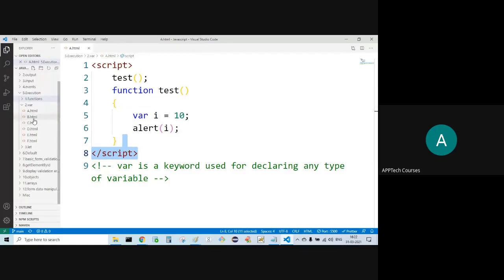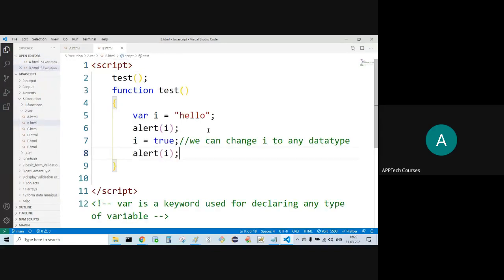Now, initially for I, I'm supplying the value hello. That is of string type. Then by using alert, I'm trying to print that value.